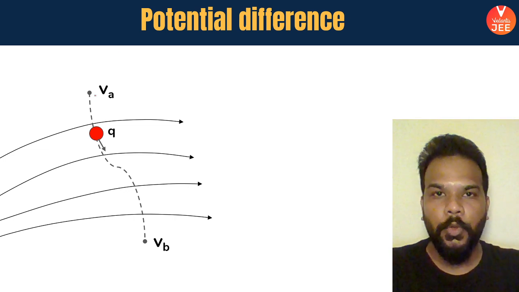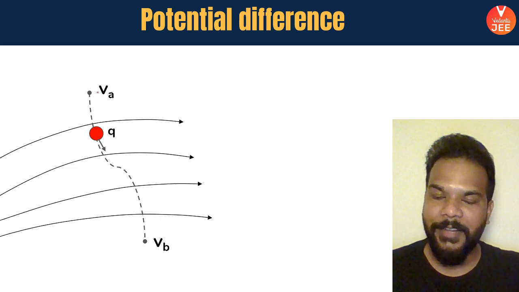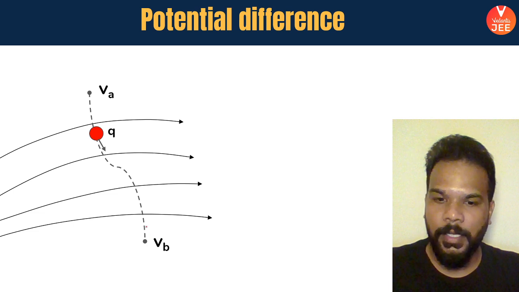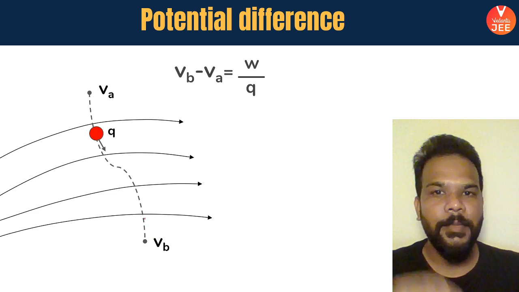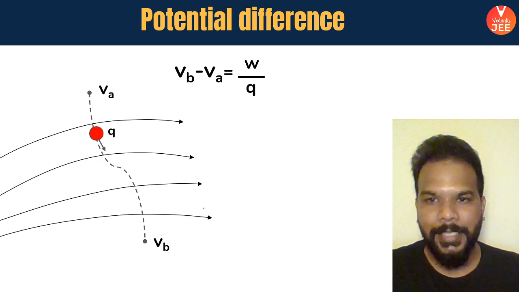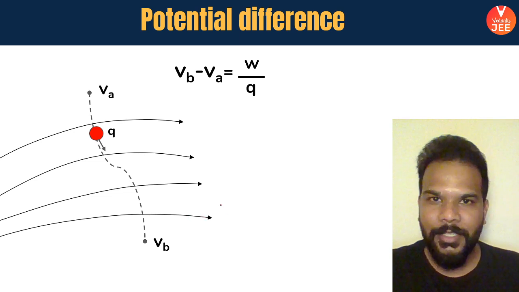Going back to the definition of work done that we talked about, when the charge was taken from point A to B, whatever was the work done, now it's going to be a unit charge which will be taken from point A to point B, or you can say the total work done per unit charge is how you are going to define the potential difference.